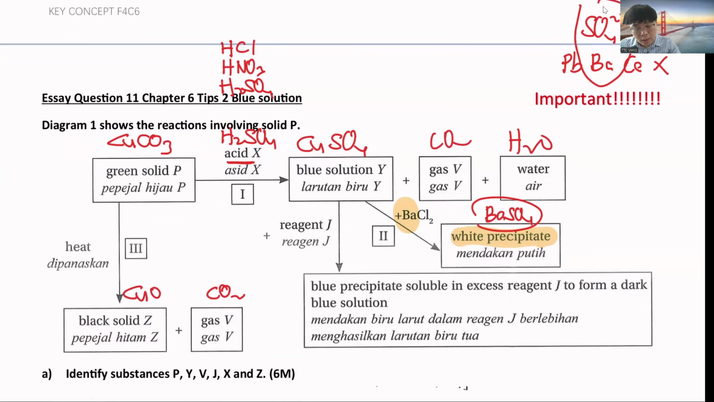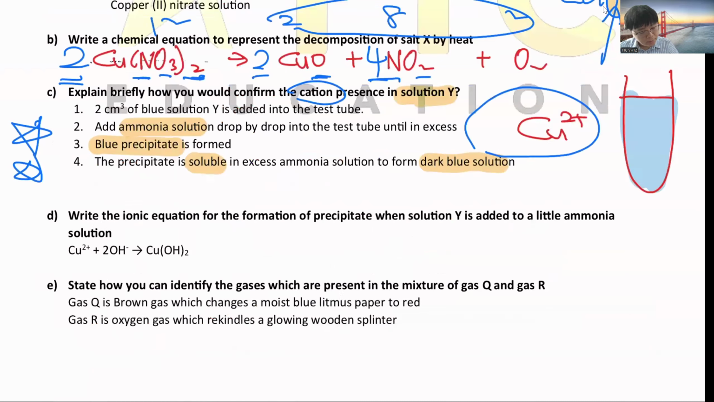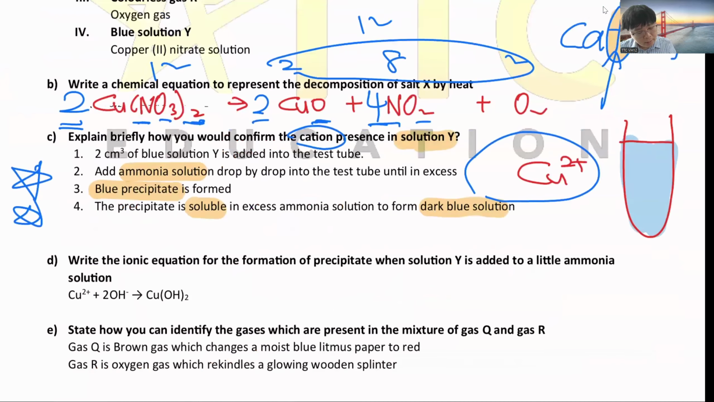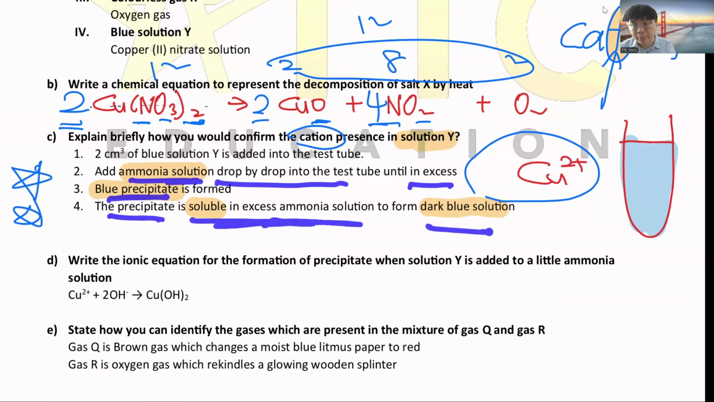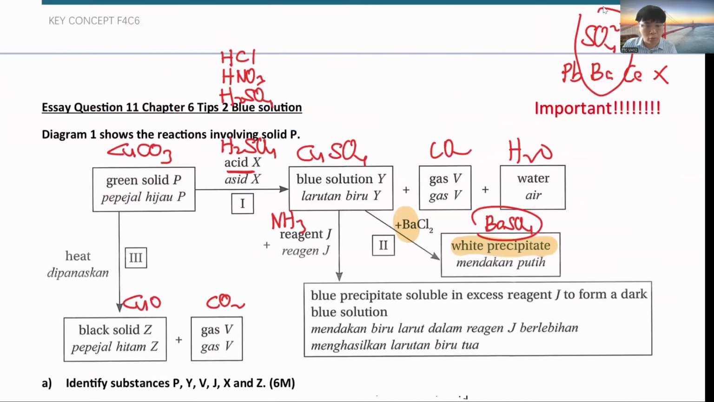Then they ask you, if inside got copper, you add a reagent, you get a blue precipitate, and the blue precipitate dissolves in excess, reagent J will form a dark blue solution. So remember just now, you need to add ammonia until excess. Add ammonia drop by drop until excess, you get a blue precipitate formed, and the precipitate dissolves in excess ammonia to form a dark blue solution. Okay, coming out copper, you should know all these things.